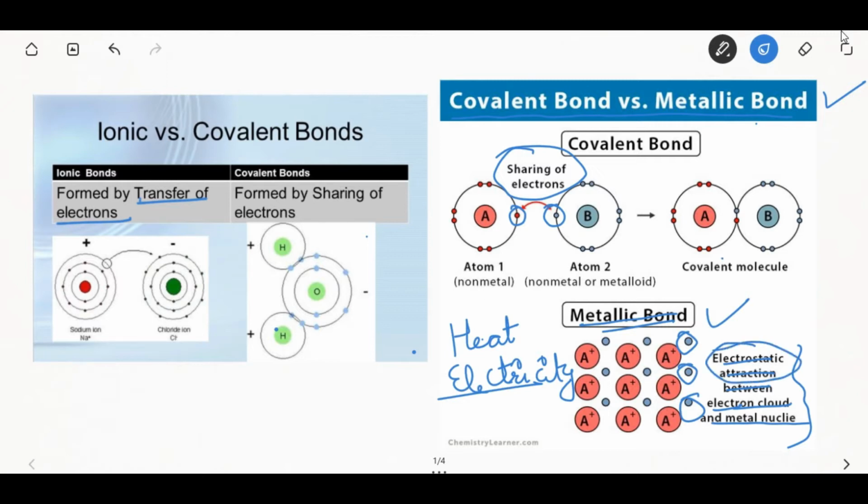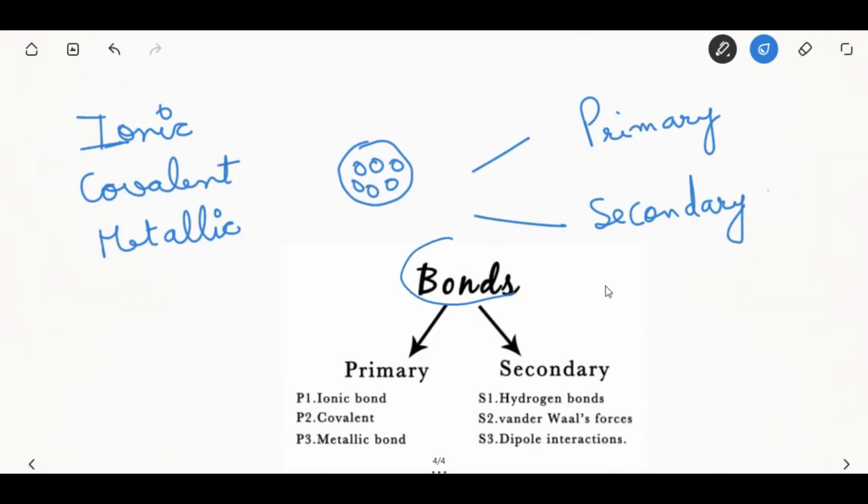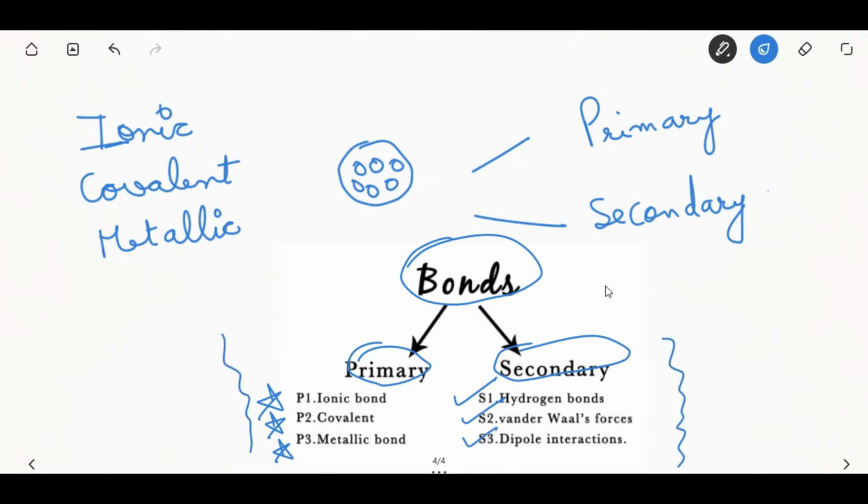So in metallic bond there is electrostatic attraction, in covalent bond there is sharing of electrons, and in ionic bond there is transfer of electrons. The bonds are primary bond or secondary bond. The primary bonds are ionic bond, covalent bond, metallic bond, whereas the secondary bonds are hydrogen bond, van der Waals forces, dipole interaction. The van der Waals forces are due to the formation of dipole.